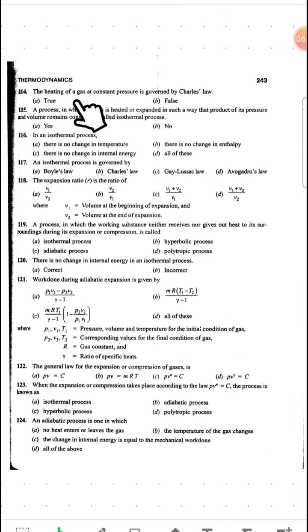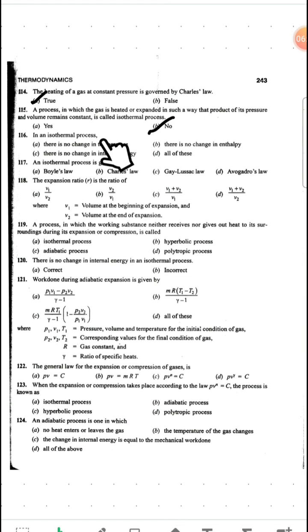So our next question says, the heating of a gas at constant pressure is governed by Charles' law. Is it true or false? Constant pressure, Charles' law, right? Next question, a process in which the gas is heated or expanded in such a way that the product of its pressure and volume remains constant is called an isothermal process. I just now said, if the P and V product is constant, then it is called hyperbolic, it's not isothermal, right? So it will be no.